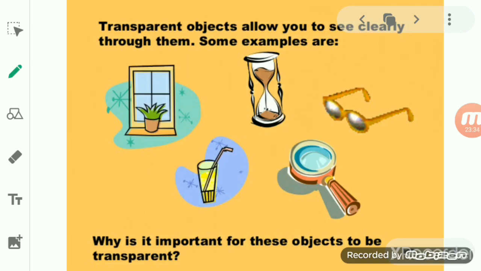Whether it is artificial or natural light, it allows all the light to pass through, and because of this property we are able to see the things clearly. So we can say that the kind of material which allows all the light to pass through it is known as a transparent material.